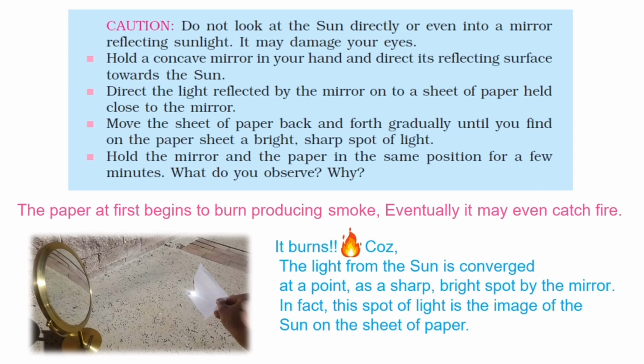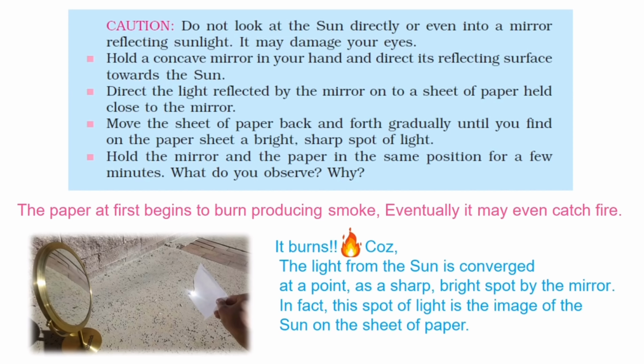Move the sheet of paper back and forth gradually until you find on the paper a bright, sharp spot of light. Hold the mirror and the paper in the same position for a few minutes. What do you observe? Any guesses, children? Yes, heat is produced due to the concentration of sunlight and ignites the paper. The distance of this image from the position of the mirror gives the approximate value of the focal length.